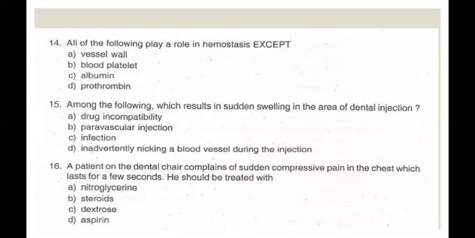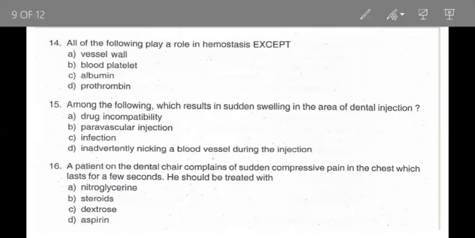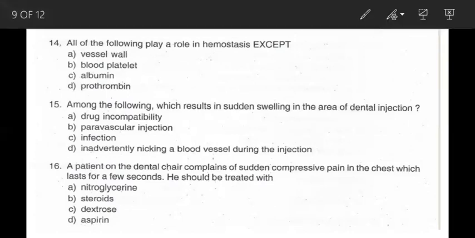All of the following play a role in hemostasis except A, blood vessel, B, blood platelet, C, albumin, and D, prothrombin. And the correct answer is C, albumin.